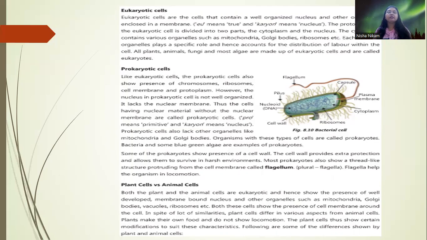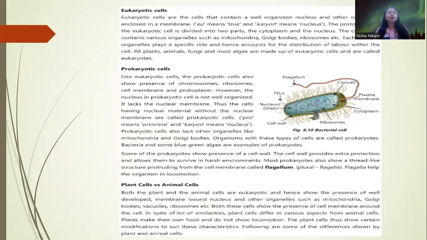All plants and animals and fungi, and most algae, are made up of eukaryotic cells. Now, prokaryotic cells, like eukaryotic cells, also show the presence of chromosomes, ribosomes, cell membrane, and protoplasm. However, the nucleus in the prokaryotic cells is not well organized. It lacks the nuclear membrane. Thus, the cells having nuclear material without a nuclear membrane are called prokaryotic cells.